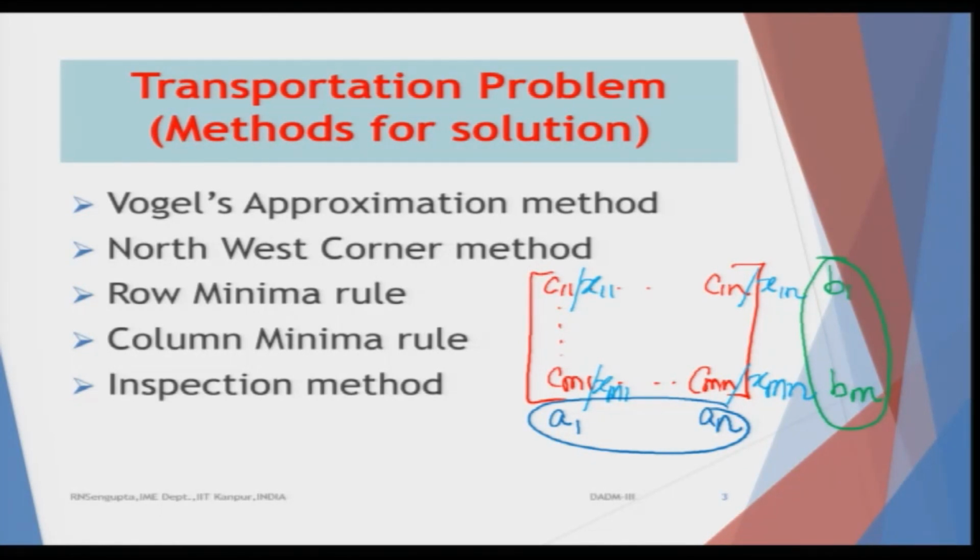In the column minima rule, we follow just the reverse, with the main emphasis on the columns, and then do the secondary approximations in the rows. And the inspection method is a very brief thumb rule, where we do the allocations depending on where we think the minimum cost would be possible.